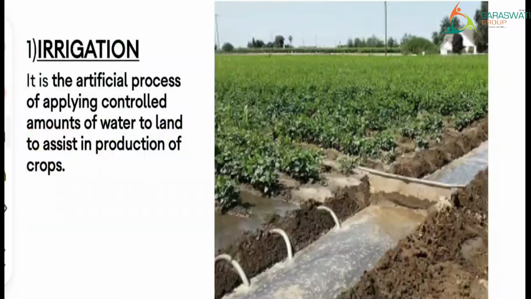First word, irrigation. It is the artificial process of applying controlled amounts of water to land to assist in production of crops. Here in the picture you can see they have artificially dug the ground through which they are supplying water to the field. This type of artificial process of supplying water to the field is called irrigation. What is it called? Irrigation.